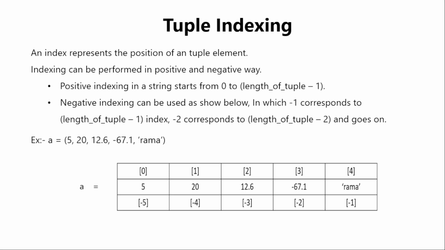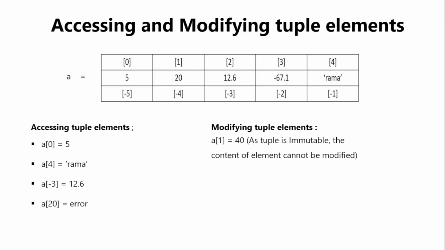Tuple indexing. The indexing is almost similar to strings and lists. So I think we don't want to discuss this again and again. You can have this as a quick reference with list. Everything is common and the example is also common. If you understand the indexing part in strings and lists, you can grasp the same content here, because the example, description, everything is the same. So I don't want to be explaining the same content again and again.